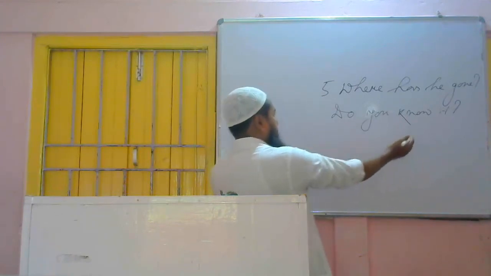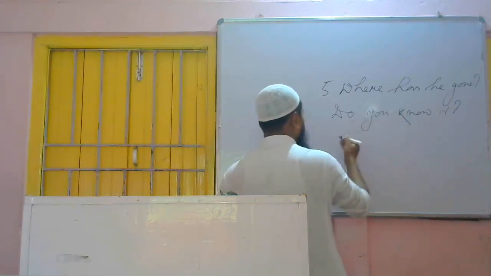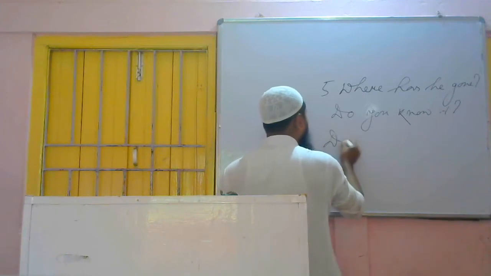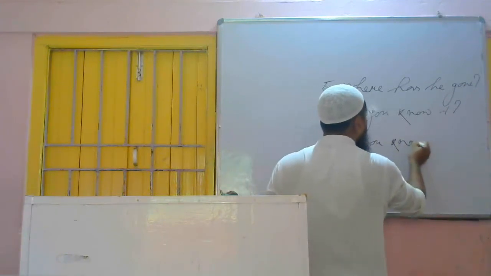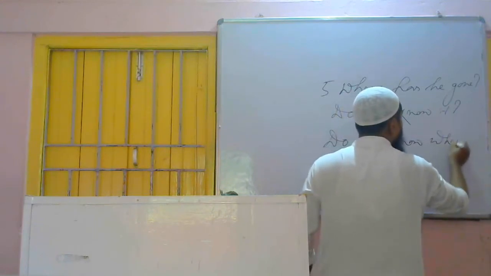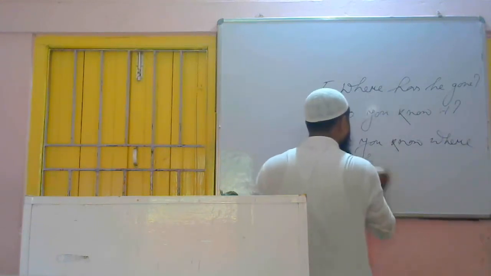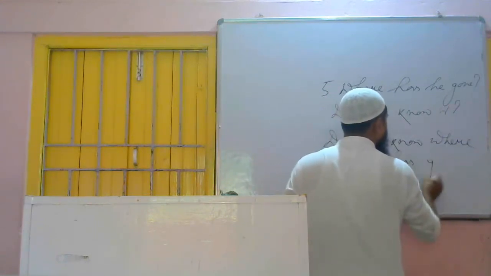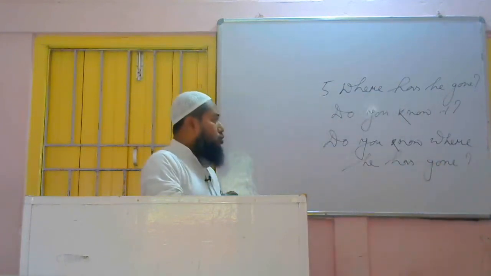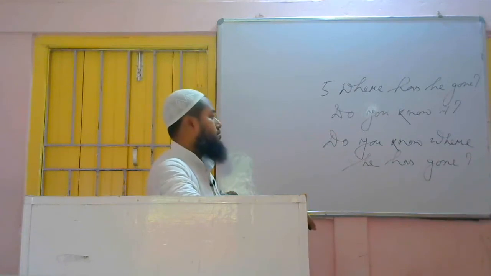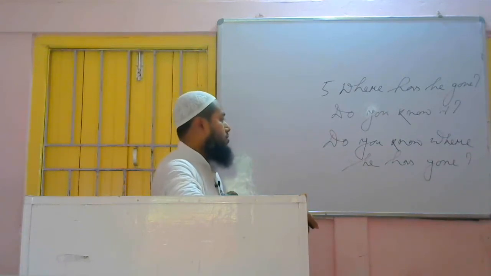So now the sentence came to my mind. Do you know where he has gone? Question mark. Do you know where has he gone? Where he has gone.